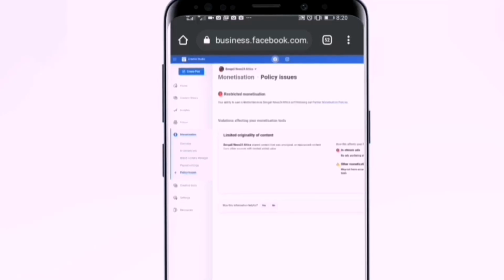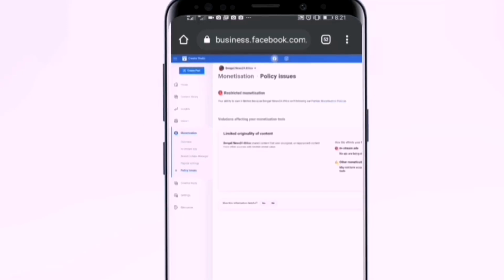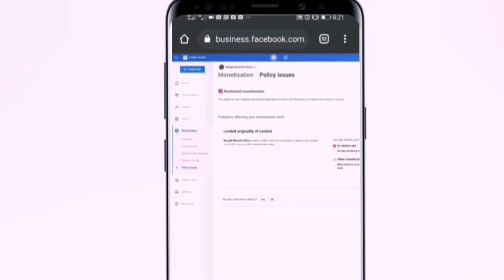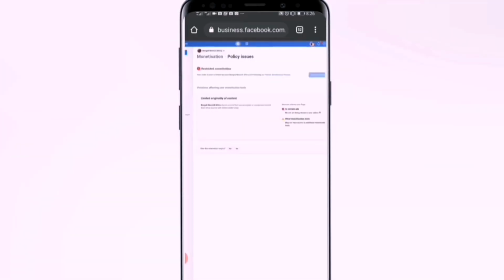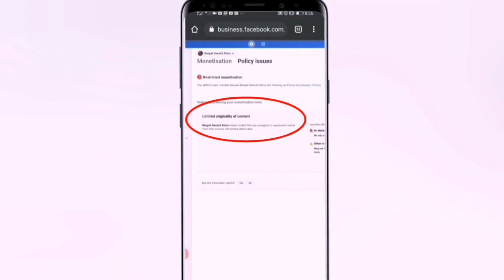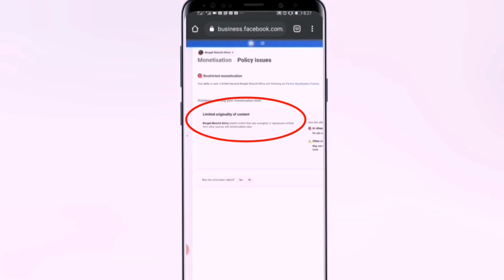You can't use third-party content on your Facebook page. If you download from another source and re-upload it on your page, then Facebook gives you the restricted monetization violation. Many people have this problem on their Facebook pages. Facebook was giving you that strike, limited originality of content: Bengali News 24 shared content that was unoriginal or repurposed content from other sources with limited added value.